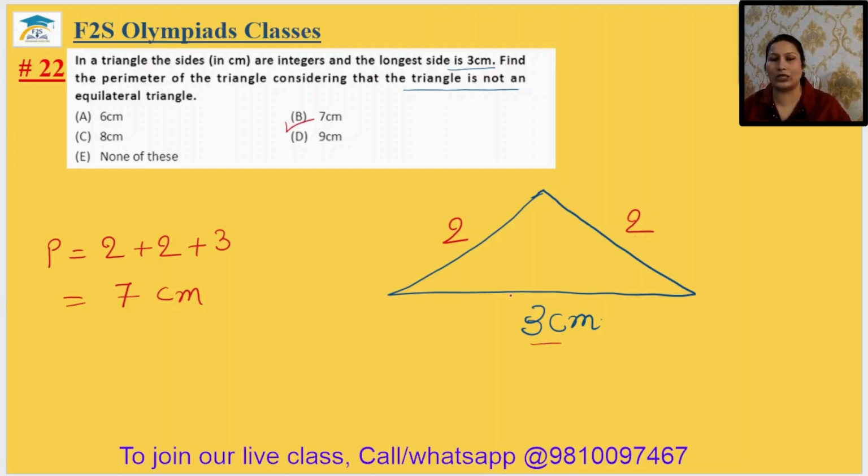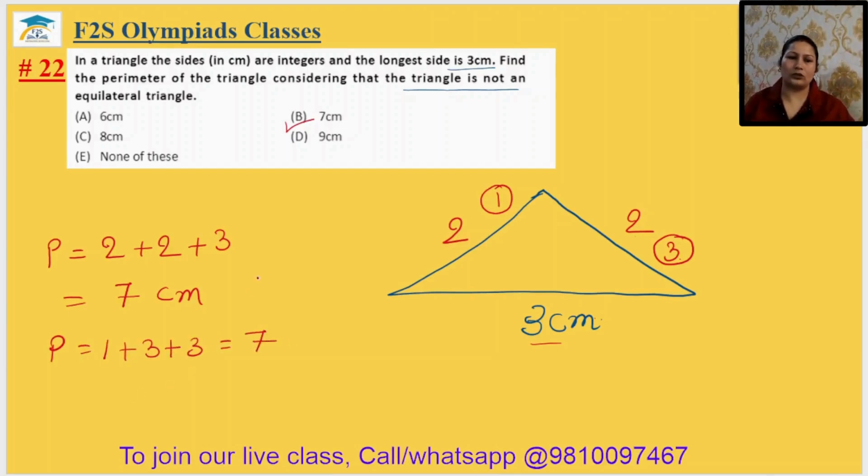Equal नहीं हो सकता है, वो ज्यादा होगा हमेशा. Okay, we can take another side as 1 and 3. आप ऐसा ले सकते हो. 3 and 3 can be equal. तो देख लो आप. Again perimeter equal to 1 plus 3 plus 3 equal to 7. So that's why option will be option B in both the cases. 22nd answer will be option B.